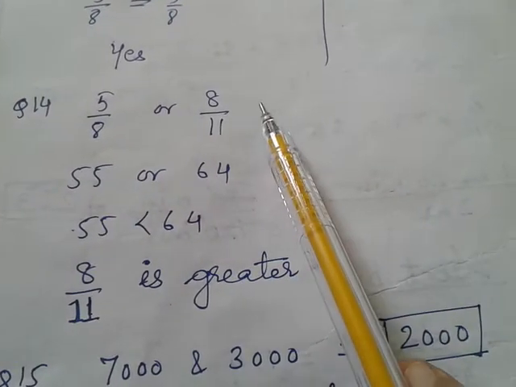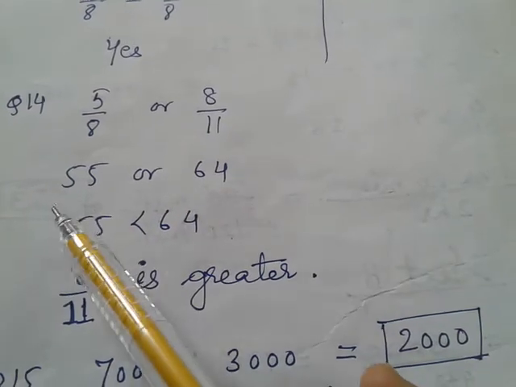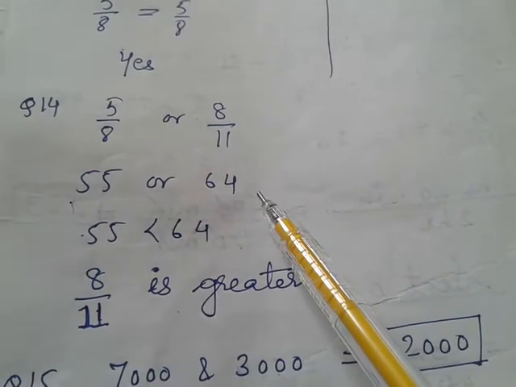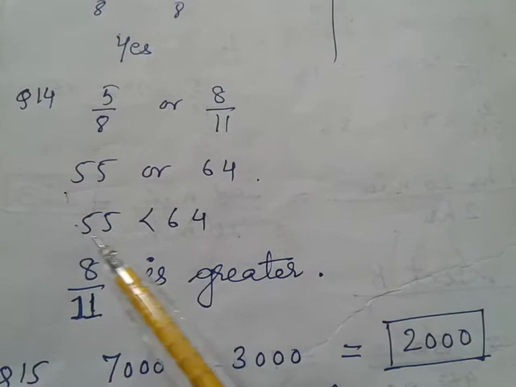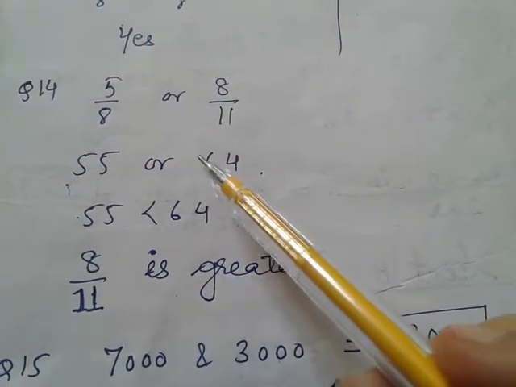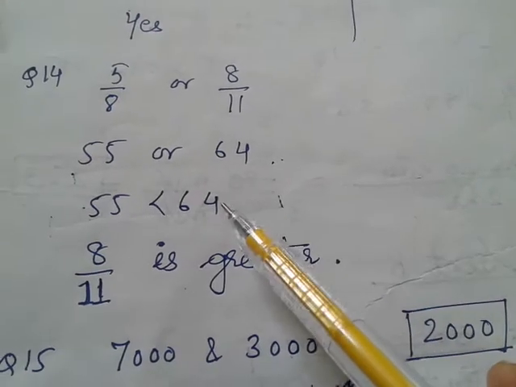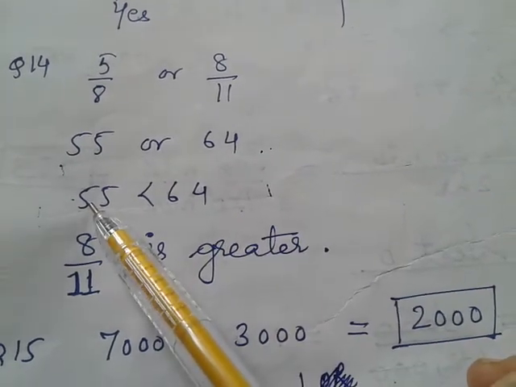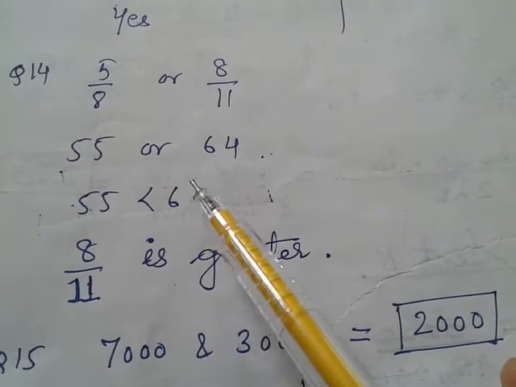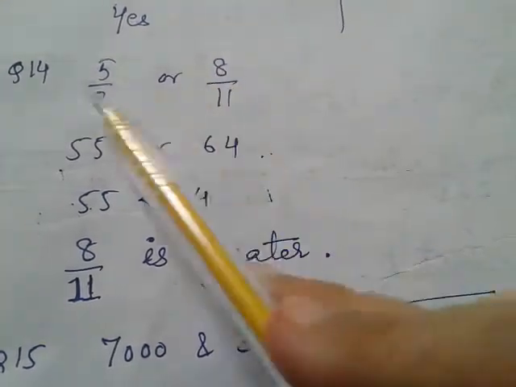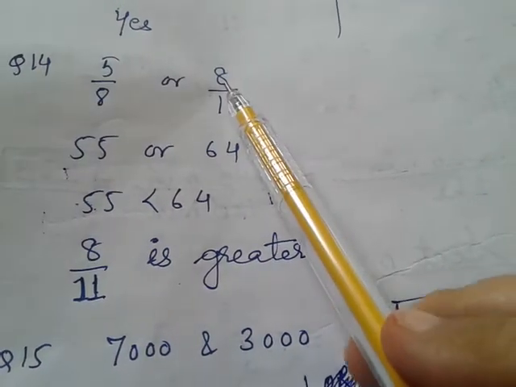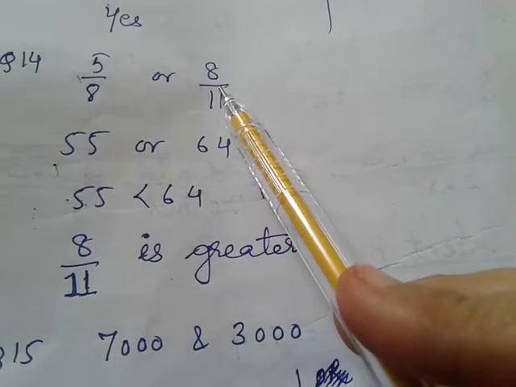Question number 14, which is greater. Here many of you have solved up to here and left, so obviously I'll give only half a mark. Many of you show 64 is greater than 55, but you are not writing which fraction is greater, because your final question is which of these two fractions is greater.